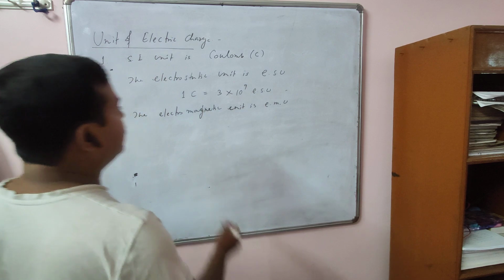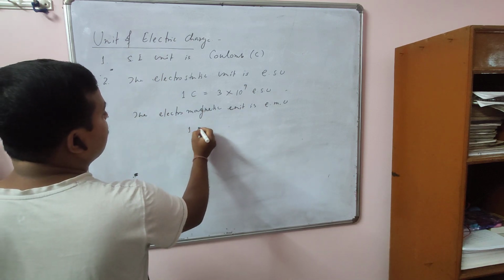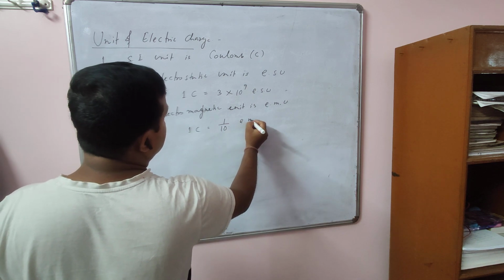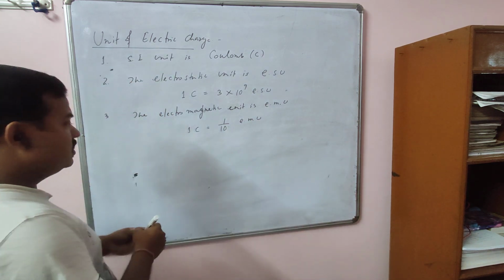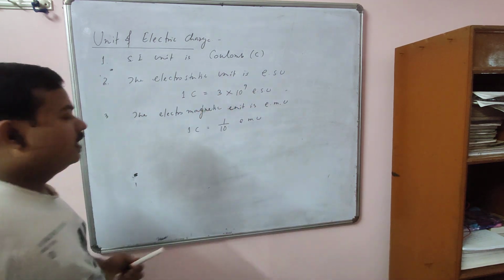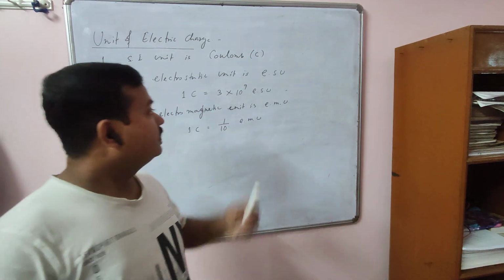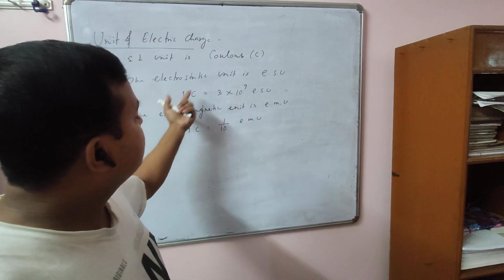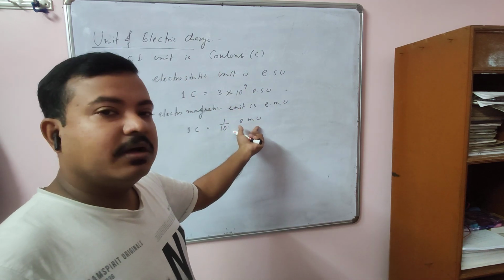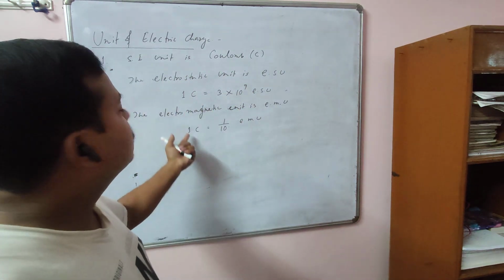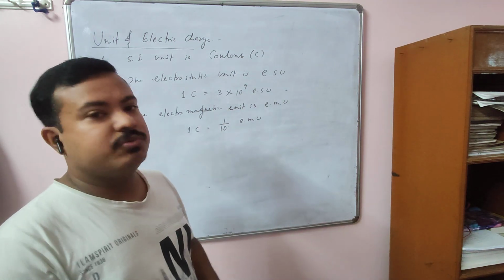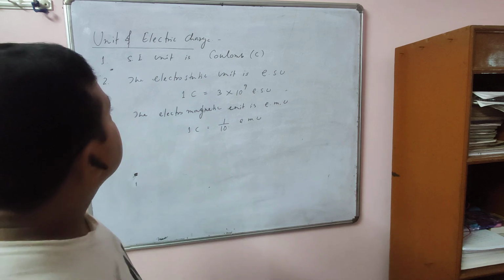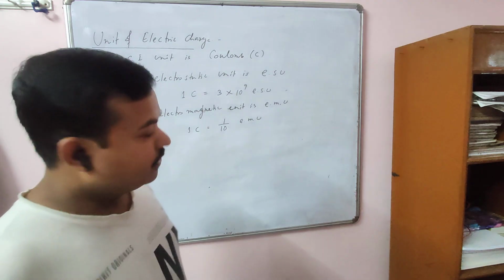Electromagnetic unit. So here you have to remember your 1 Coulomb is equal to 1 by 10 EMU. So these two you have to just remember. It will be helpful in doing numericals. If it is given in terms of ESU, you have to convert into Coulomb. If it is given in terms of EMU, you have to convert into what? Coulomb, because Coulomb is the SI unit. So they are basically the units of electric charge.